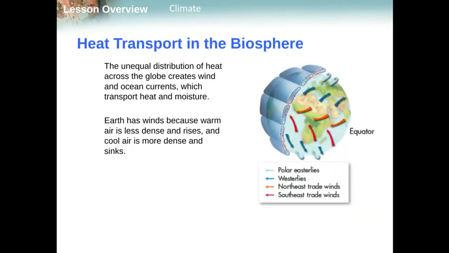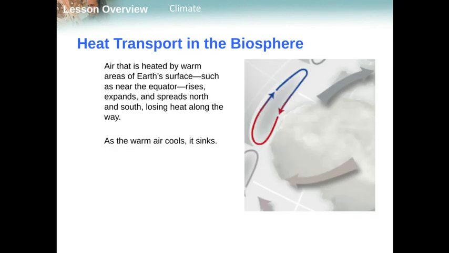Okay, so we also have winds and ocean currents that transfer a lot of heat. So this is Earth. Earth has winds because warm air is less dense, rises, cools, and then sinks, creating winds. We can see this represented with our surface areas here, and then our atmospheric vortices, so to say, right there. So as this air is heated, it rises and then falls and goes back towards the equator.